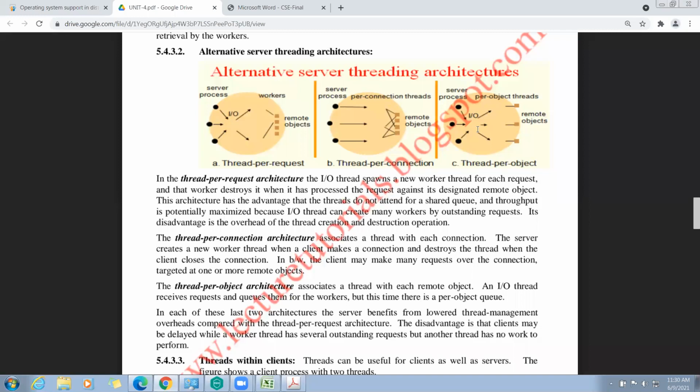Take the example of thread per request: for every request, the server is hit with a thread creation. That means the thread lowers the hitting ratio of requests from the client. This is the advantage of the last two models, thread per connection and thread per object.